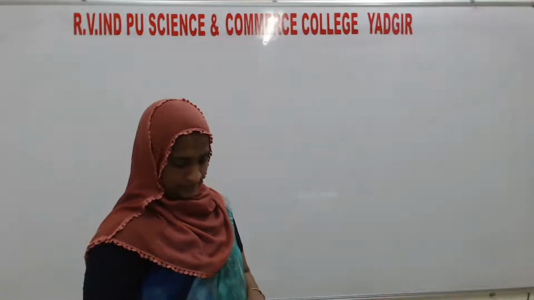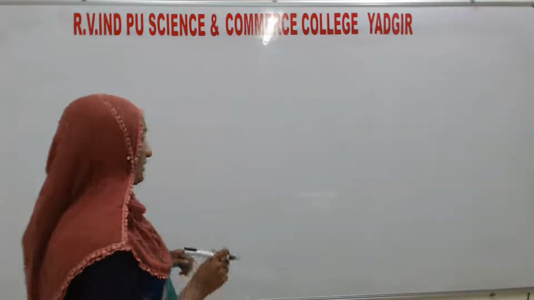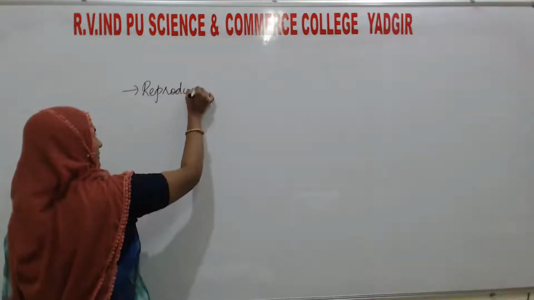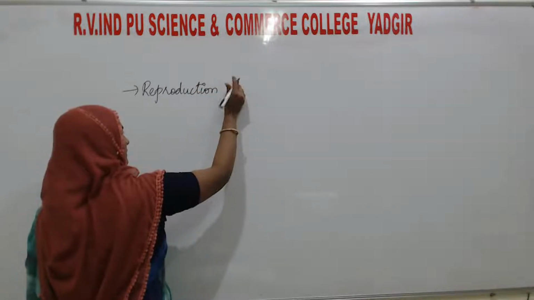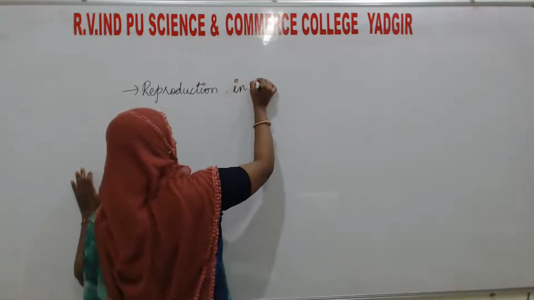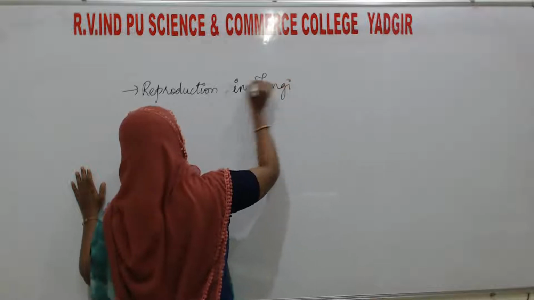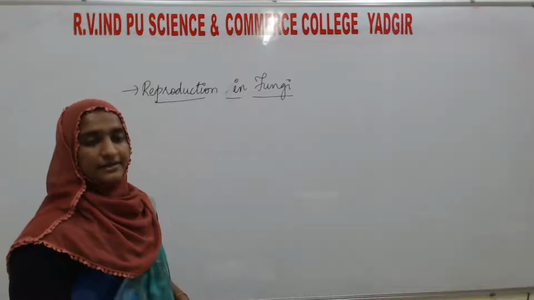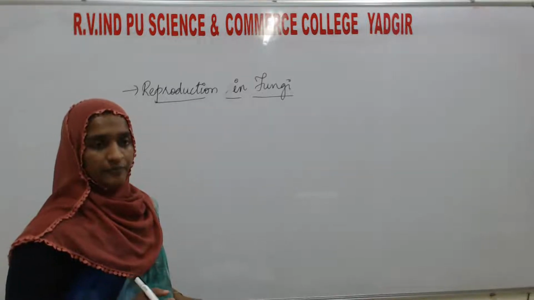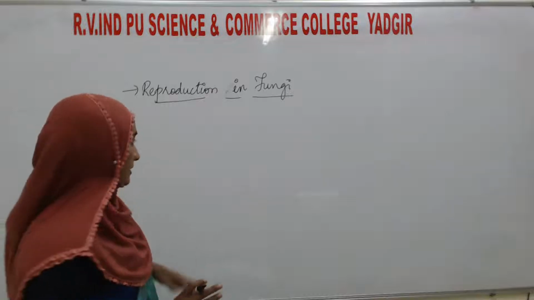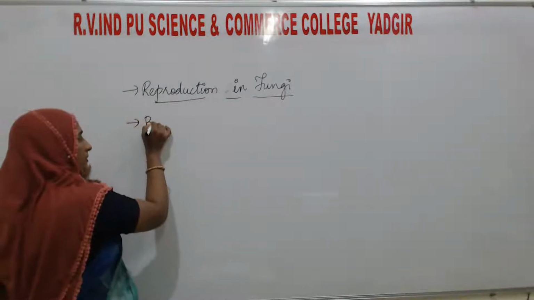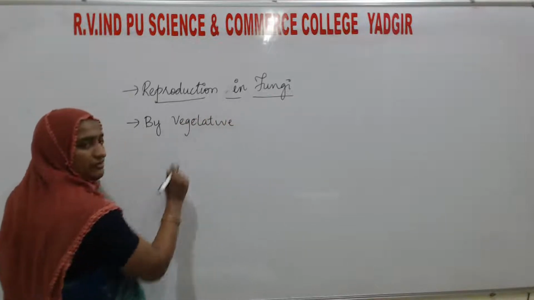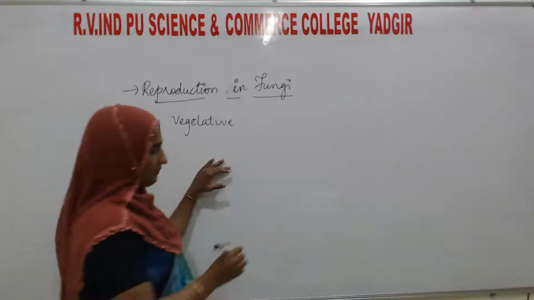Next is reproduction in fungi. Here, reproduction takes place by both methods, that is sexual and asexual. Reproduction in fungi takes place first by vegetative means. Vegetative means that is an asexual method.